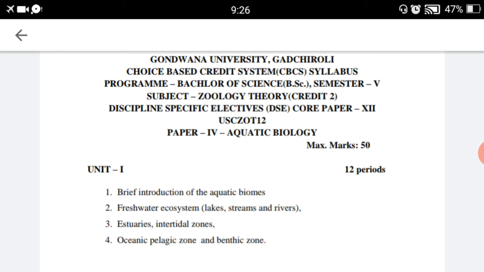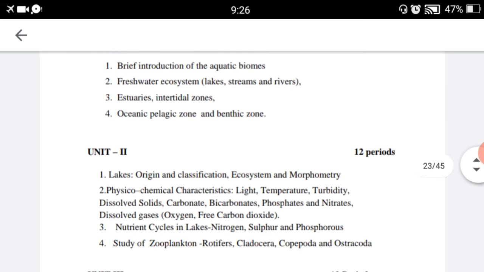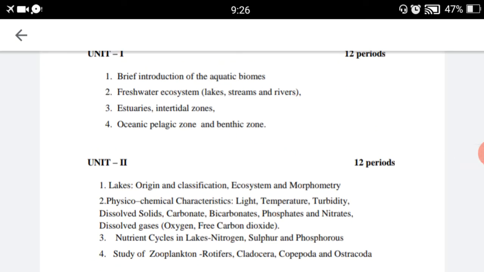Third is estuaries, intertidal zones. And fourth is oceanic pelagic zone and benthic zone. Second unit contains 4 subtopics. Number 1 is lake: origin and classification, ecosystem and morphology.